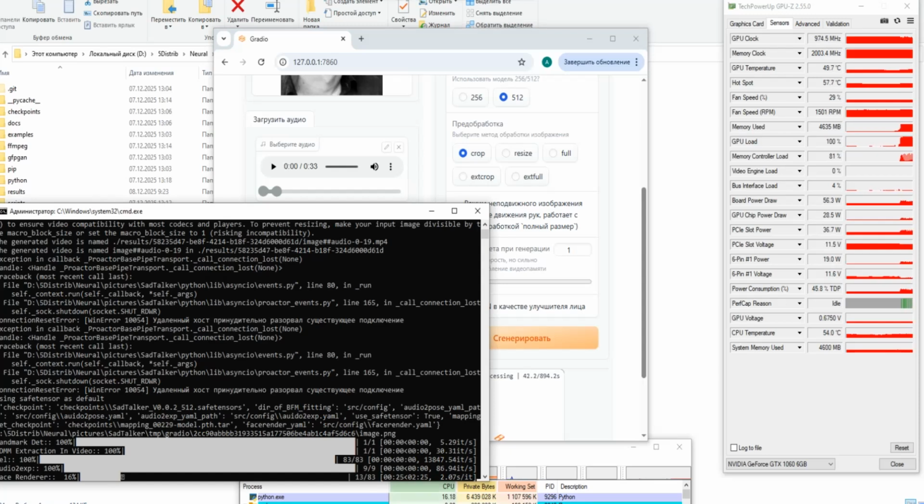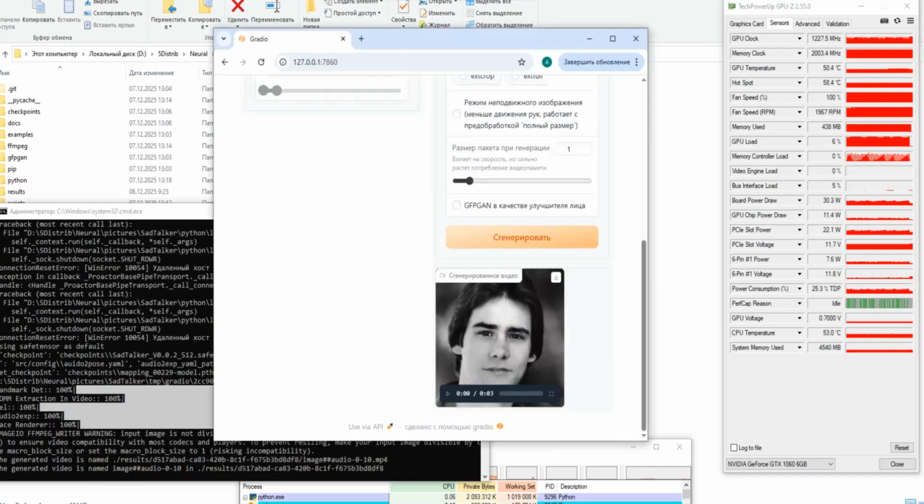Will the use of video memory gradually increase or not? Accordingly, the data transfer bus is practically not used. 63rd iteration now, and the speed, everything is stable. 2 seconds per iteration. Video memory is also around 4.5 GB.